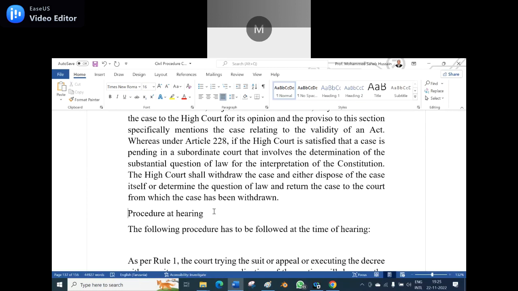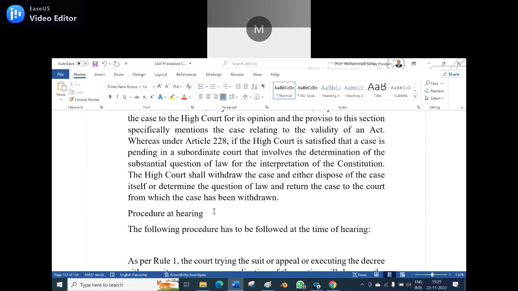And what about the civil case? In civil cases, when the matter is sent back to the lower court to conduct the trial, to look into the facts of the case once again, the case is remanded to the subordinate court. Yes. Okay. Procedure at hearing.